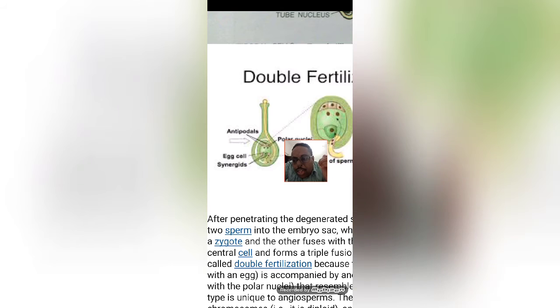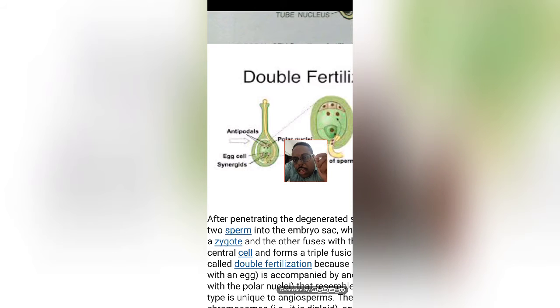And when these pollen tubes are growing, something has to guide this tube growth to the micropyle region, and the guiding part is done by the synergids. That means the synergids will secrete some chemicals. Those chemicals will be recognized by the pollen tube tip, and then it will grow.